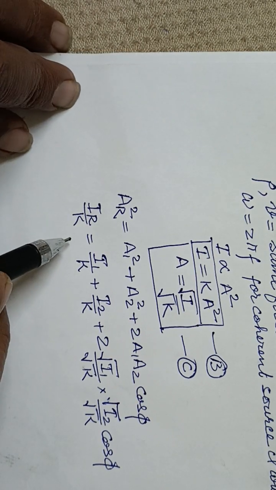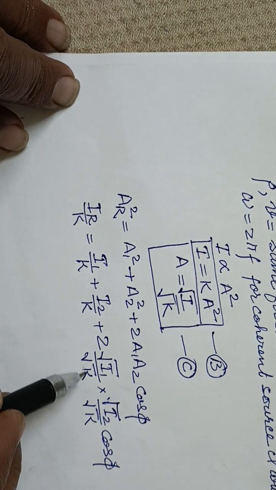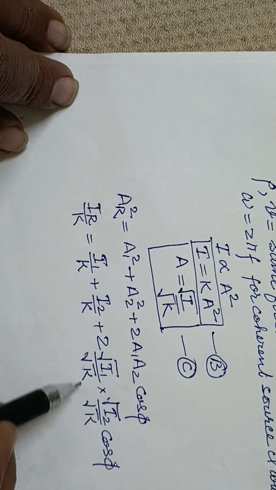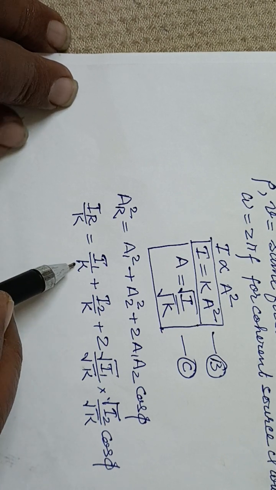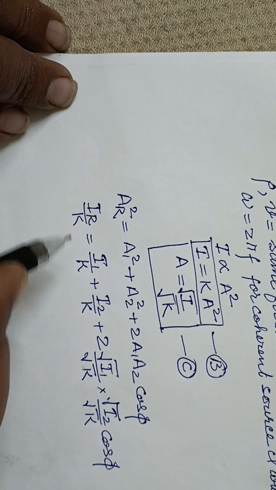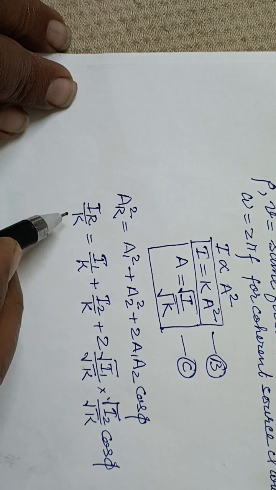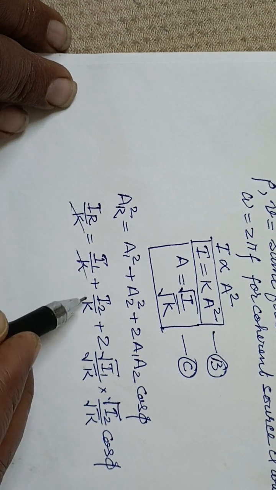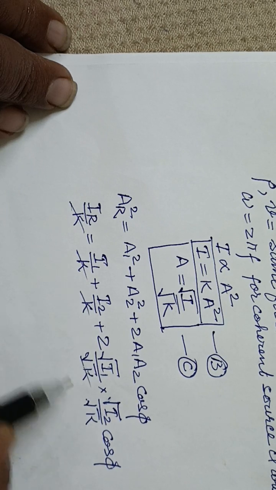You just see that under root K and under root K will be K, here it is K, here it is K. So the entire expression will be multiplied by K, and all this K will be cancelled out.